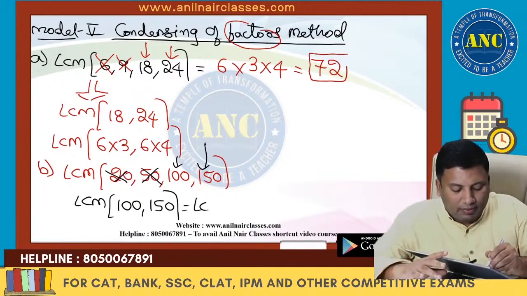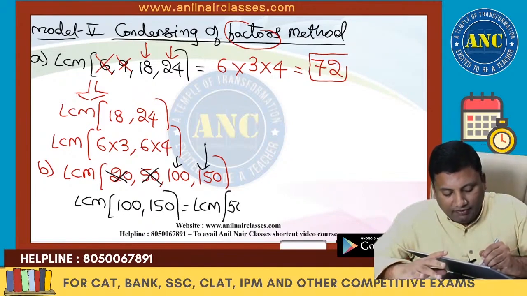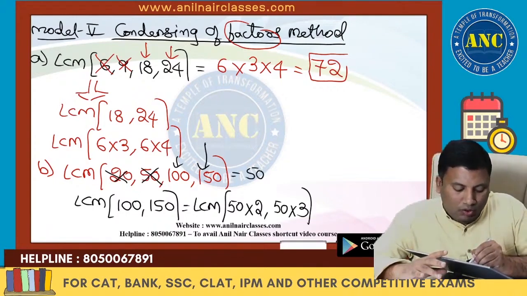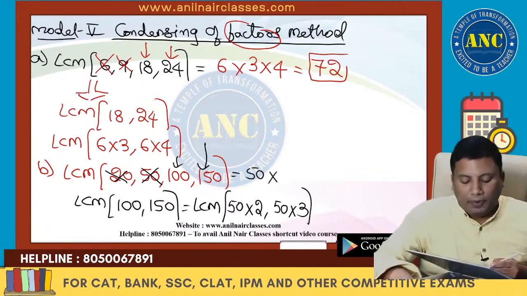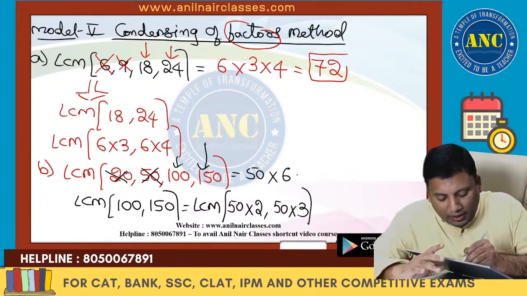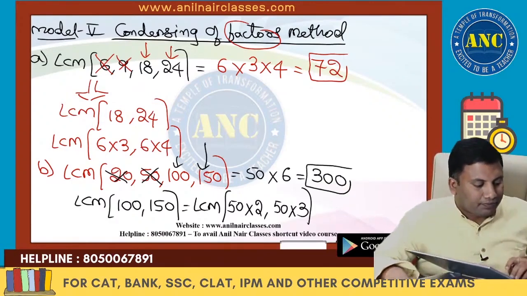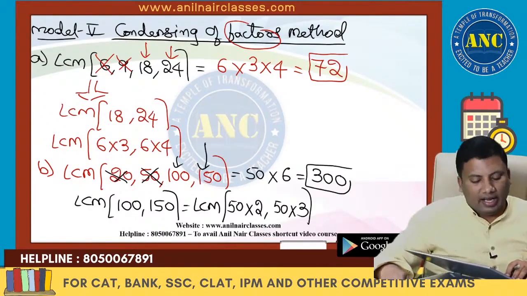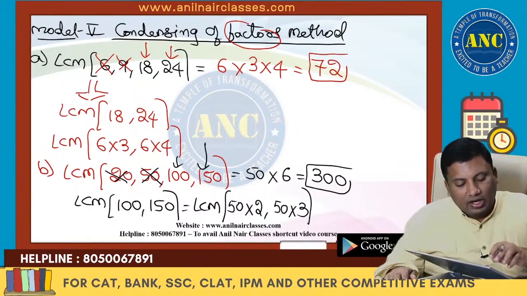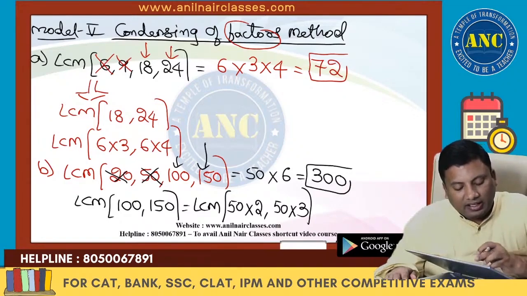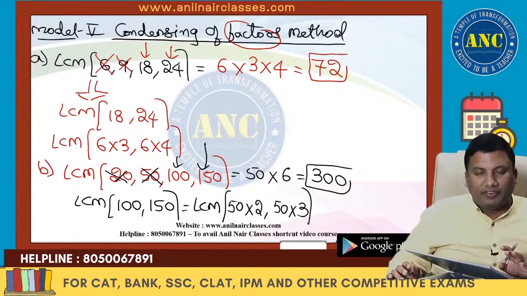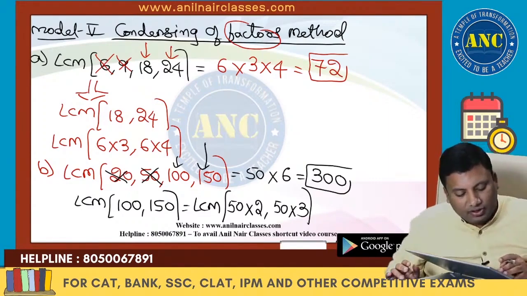So this will become LCM of 50 into 2, 50 into 3. If I take 50 common, 2 and 3 are co-prime numbers. LCM of co-primes is their product. 50 into 6 is 300. I hope the idea is clear. 20 is a factor of 100, 20 removed. 50 is a factor of 150, so 50 is removed. 50 also is removed.